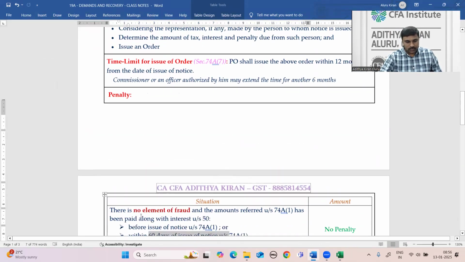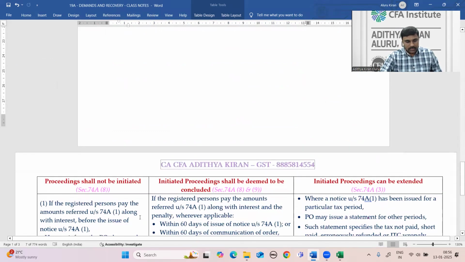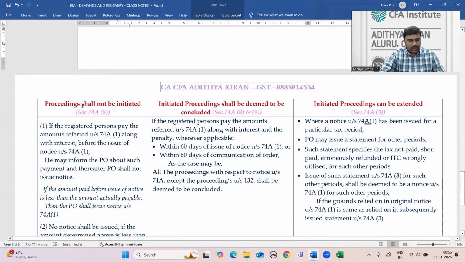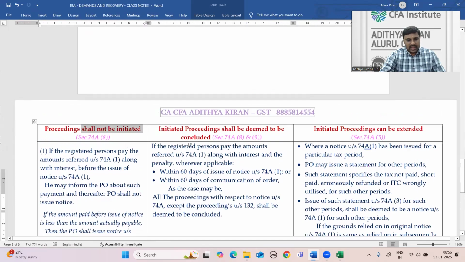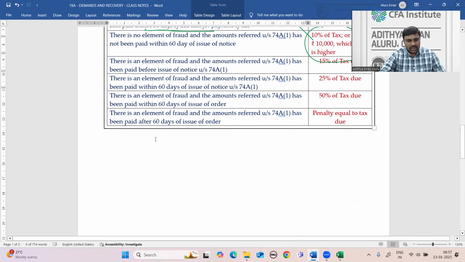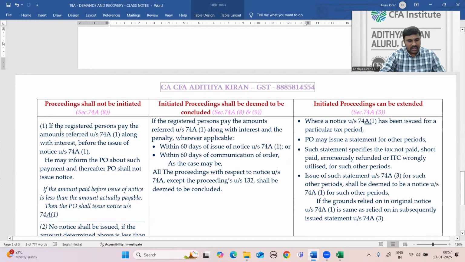Next, there are three cases. One is where proceedings shall not be initiated at all. In the first case, unintentional cases, if the tax along with interest is paid before issue of notice, proceedings are completely waived. The proper officer will not issue notice at all.